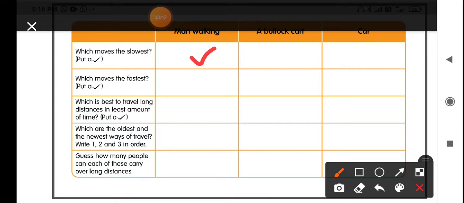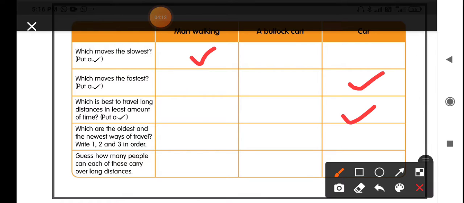This I need not help you with. You all can do very well. Which is the best to travel long distances in the least amount of time? Bullock cart takes a long time, so car is the best vehicle. Which are the oldest and the newest ways of travel? Write 1, 2, and 3 in order.